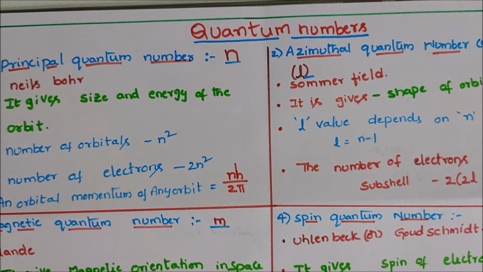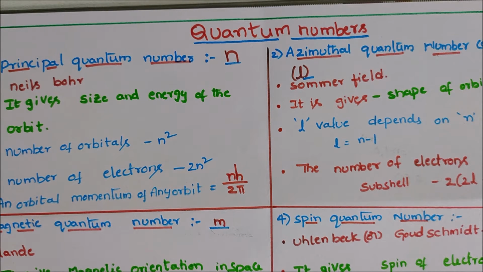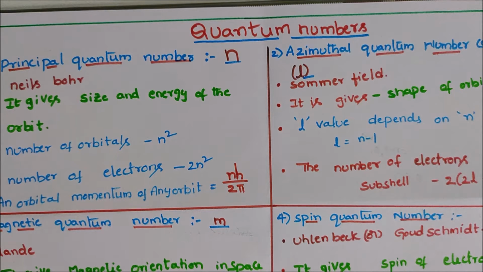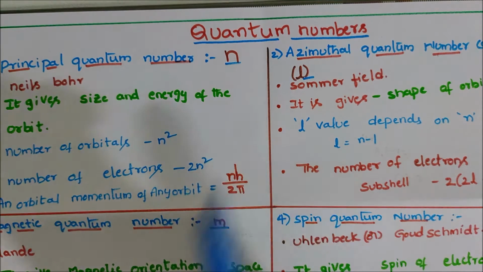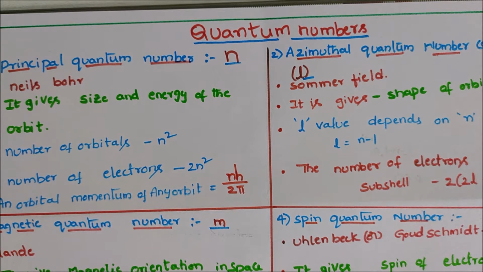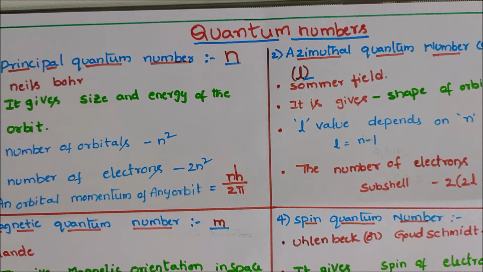What are quantum numbers? Quantum numbers are the measurement scale by which orbitals are distinguished, represented by a set of numbers. They are very important numbers that give complete information about the size, shape and orientation of the orbitals.